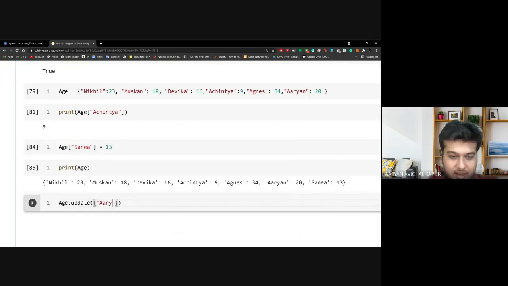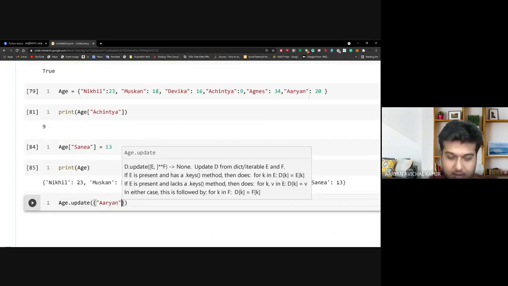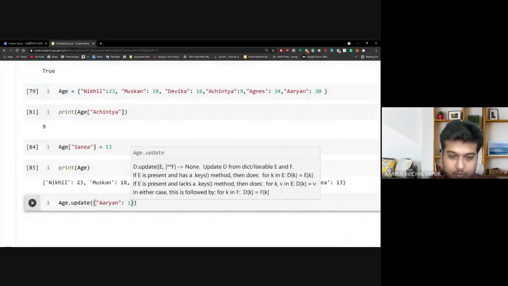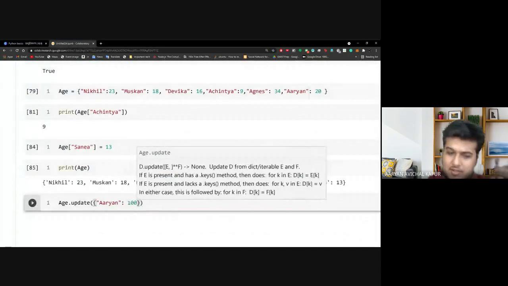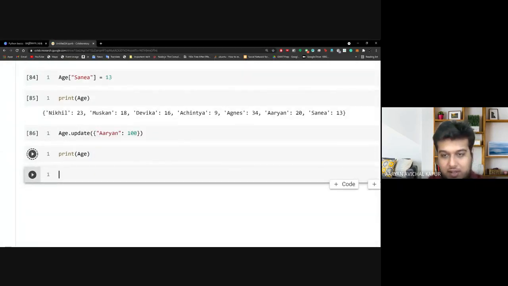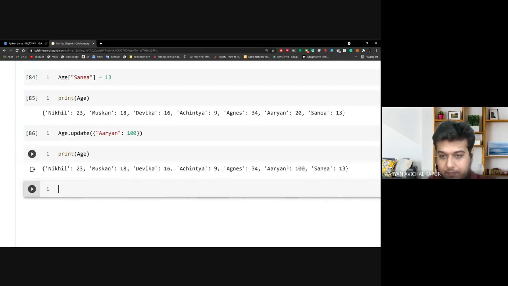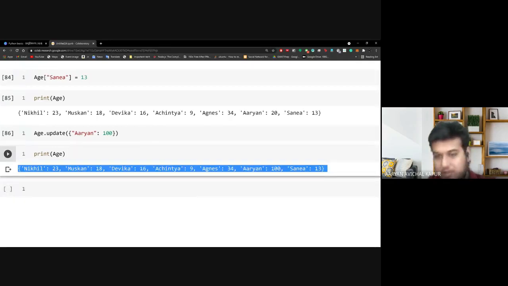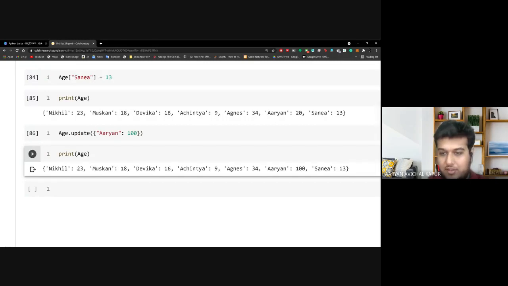So let's say Aryan is 100. So I'm 100 years old, and I put this here, and then if I print age, you'll be able to see the updated value. See, so now I'm 100 years old. So we have all the values here. Does this make sense to everyone?